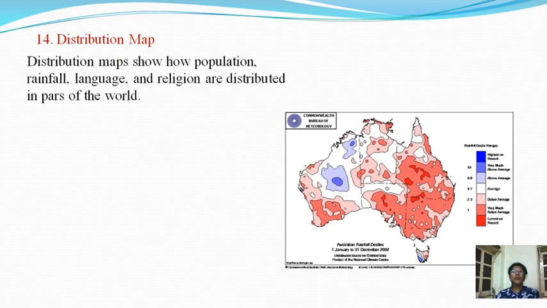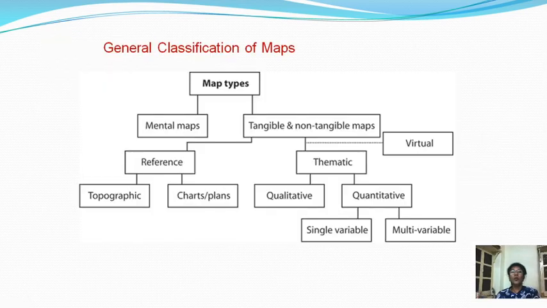A distribution map shows how population, rainfall, language and religion are distributed in parts of the world. Suppose this map is representing population density. With the help of that, we are getting ideas about which areas are densely populated and which areas have moderate population. And distribution maps are also a very important type of map in geography.